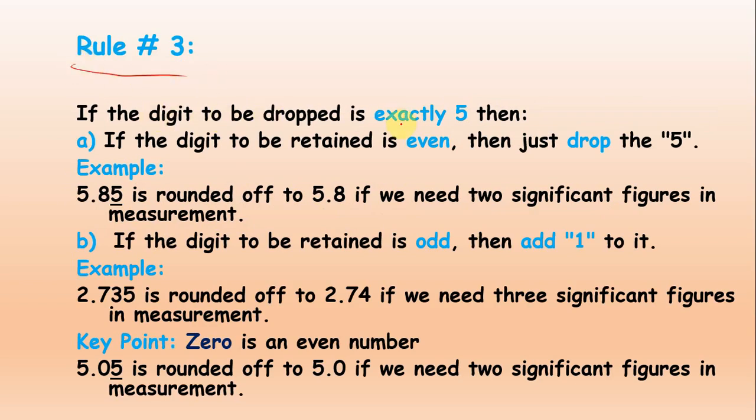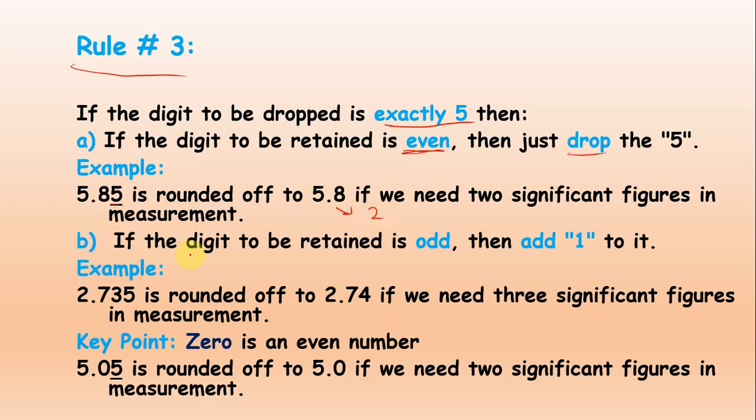The last rule is very important, that is rule number 3. If the last digit to be dropped is exactly 5, then there will be 2 conditions. A: if the digit to be retained before the 5 is even, then just drop the 5, with no addition of any number. Example, look here, 5.85. The last number is 5, and before the 5 is 8, which is even. So we just remove the 5 and write it as 5.8, which has 2 significant figures.